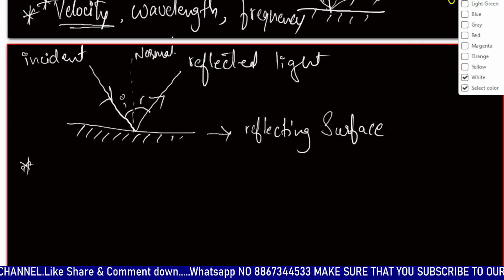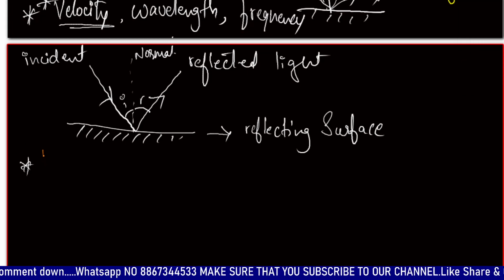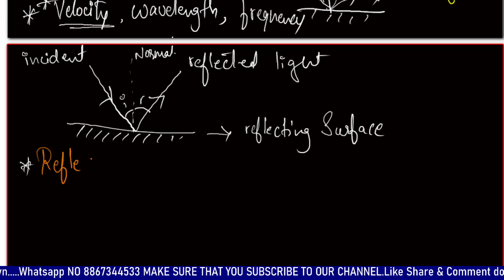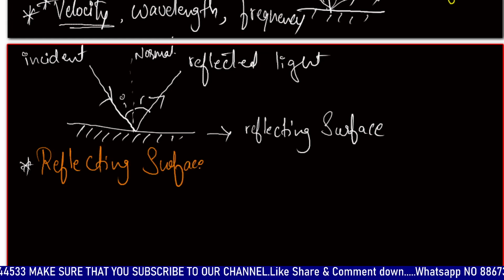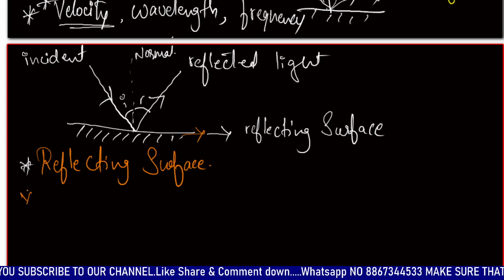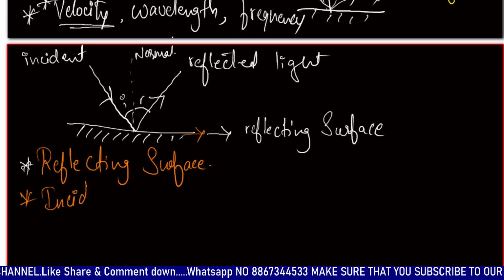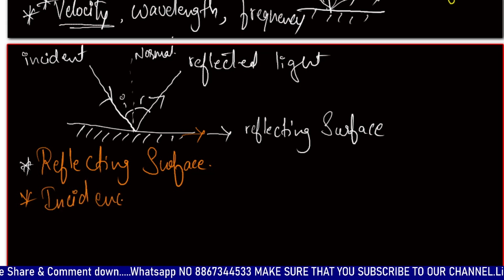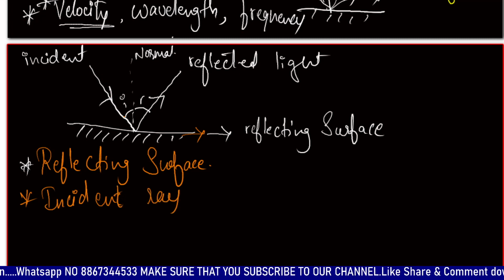Our first is the reflecting surface, which you have known. This is the reflecting surface on which light is bounced back. Next is the incident ray, the coming ray which is being reflected.